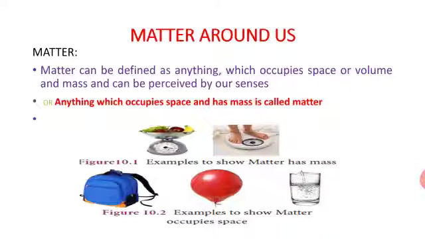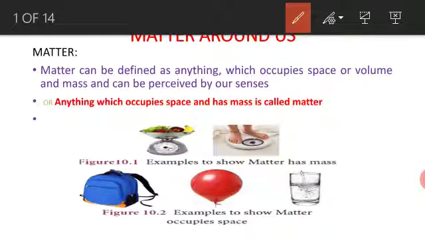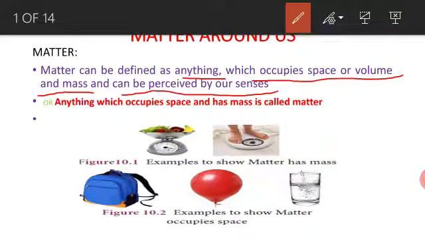All kinds of matter possess mass and occupy space. Of course, some are heavy and others are light. So, matter can be defined as anything which occupies space or volume and mass and can be perceived by our senses.